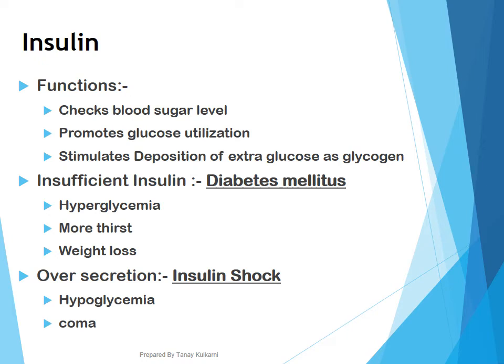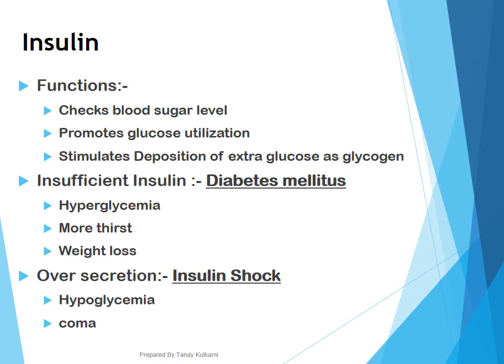Three important symptoms: hyperglycemia, that is excess blood sugar level; more thirst, because this increased blood sugar needs to be excreted out, so the kidney will absorb more amount of water from the blood, and the person will feel more thirsty. And if the person is consuming more amount of water, the same person will use the washroom more frequently.